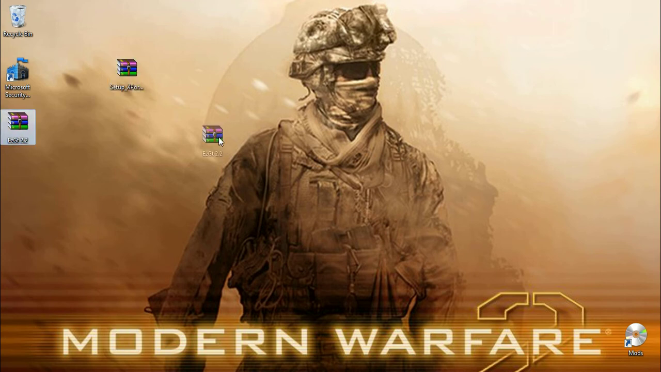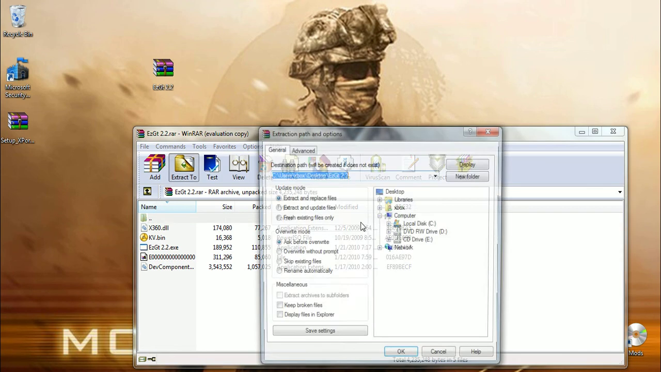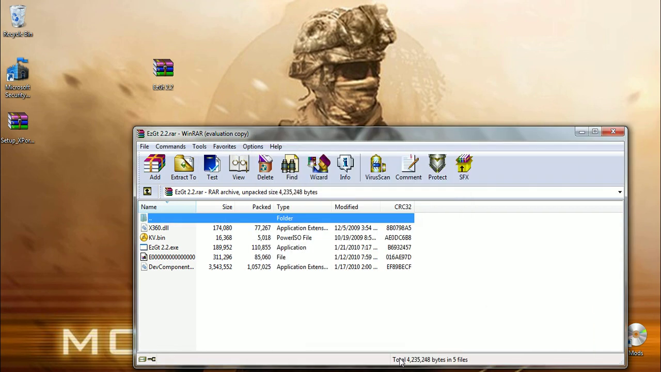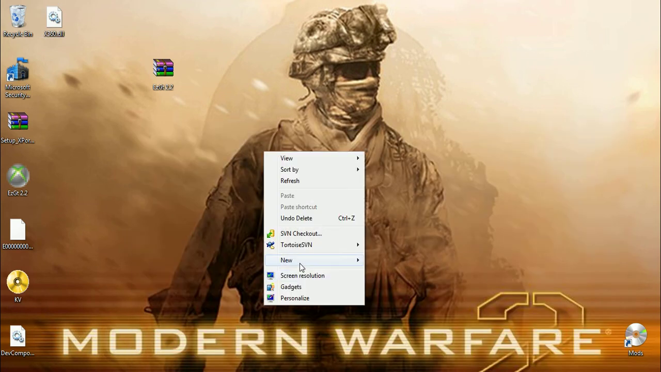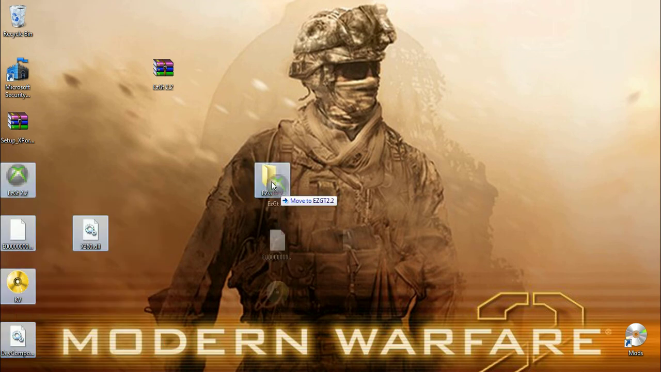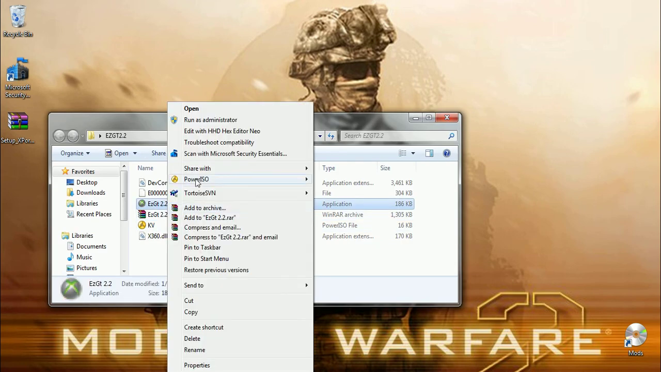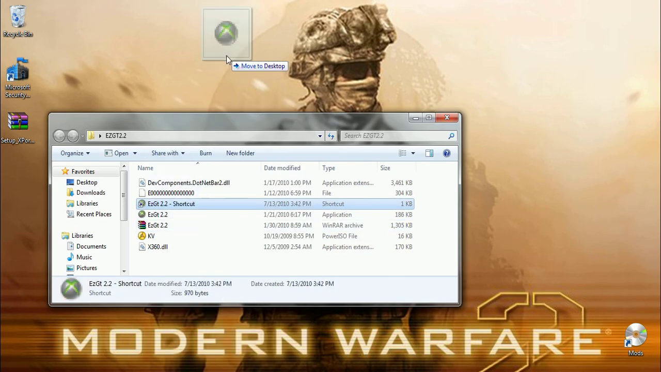Now it comes with Xport360 and the EzGt. Now you just want to open them and extract them to a file. Just make a new folder, call it EzGt 2.2, and put all the files in it. Then create a shortcut and put it to the desktop.